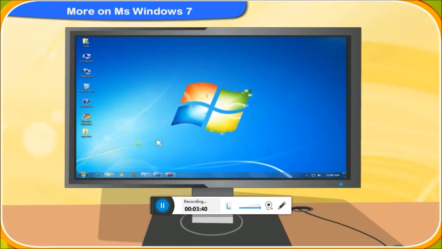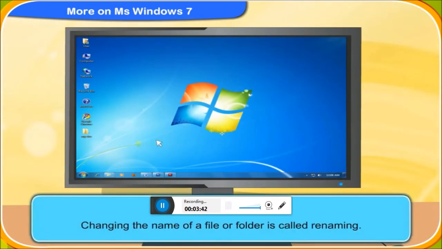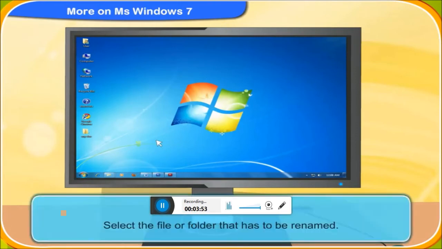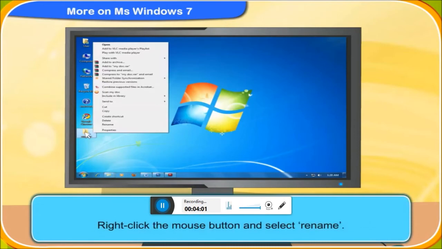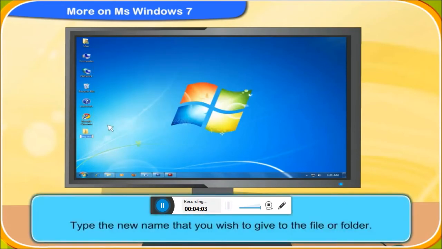How do we change the name of a file or folder? Changing the name of a file or folder is called renaming. To rename a file or folder, just follow these steps. First, select the file or folder that has to be renamed. Next, right-click the mouse button and select Rename. Now, type the new name that you wish to give to the file or folder.